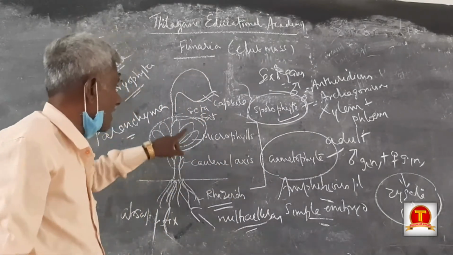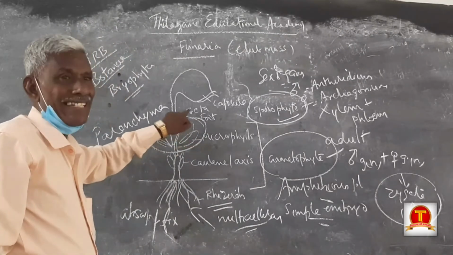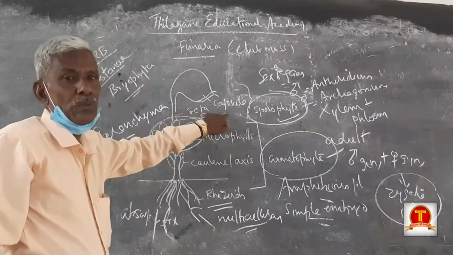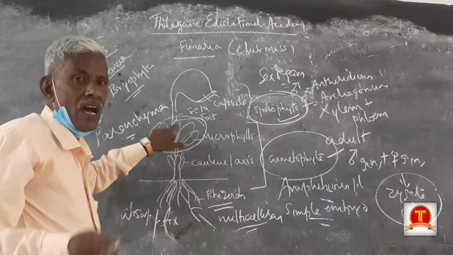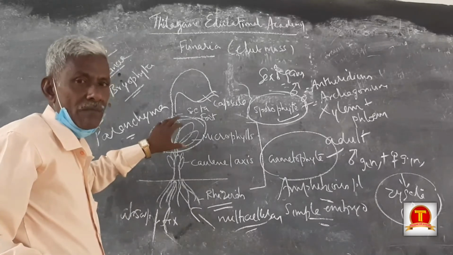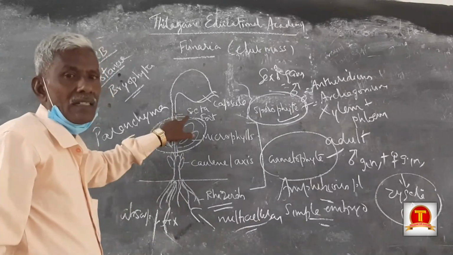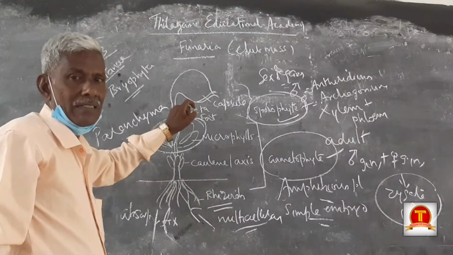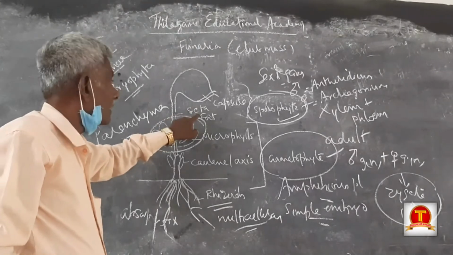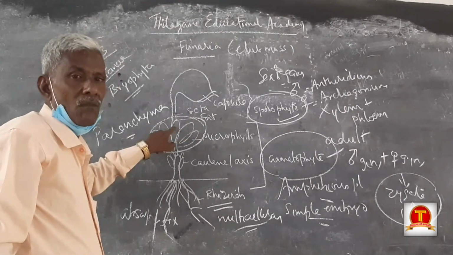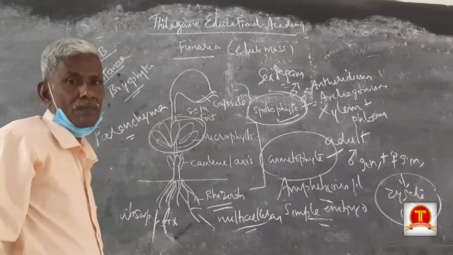Sporophyte has three organs, namely foot, seta and capsule. The foot fixes and absorbs nutrients from the gametophyte. The seta is a long cylindrical tube-like structure, which conducts water and food to the capsule present at the top.